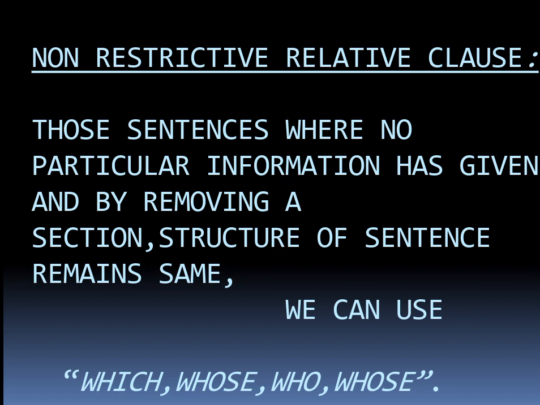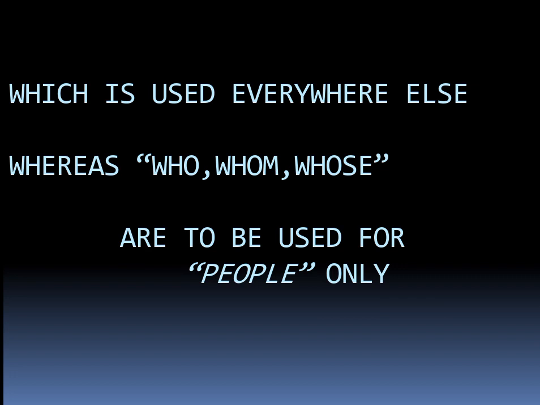Now there is a difference. Which is used for everything else, whereas who, whom and whose are to be used with the people only. So we can finally conclude that a non-restrictive relative clause contains an information that can be taken out of the sentence, maintaining the meaning of the sentence. So we use which in all those sentences जहाँ पे RRC को हम remove भी कर देंगे तो sentence का meaning same रहेगा. लेकिन अगर हम वहाँ पे information remove करेंगे और meaning change हो जाएगा तो वहाँ that आना चाहिए. Let's do a few examples.